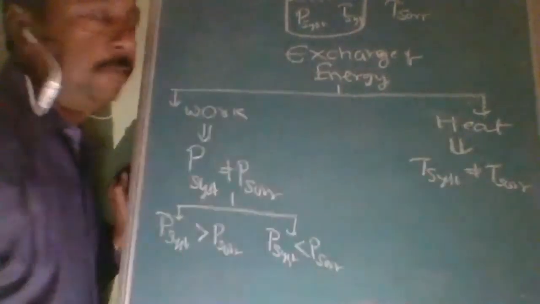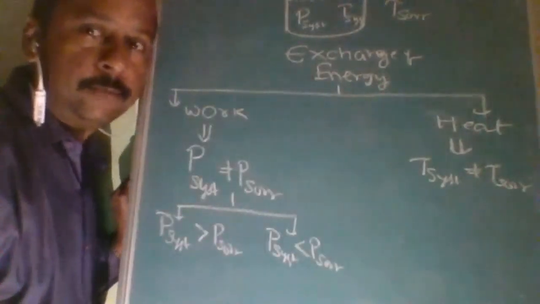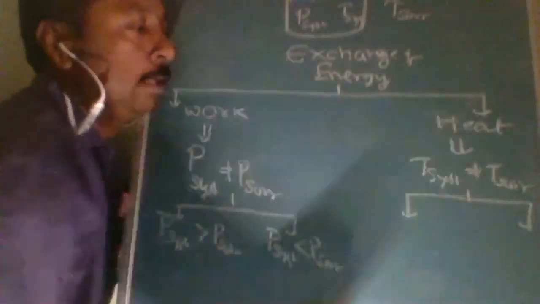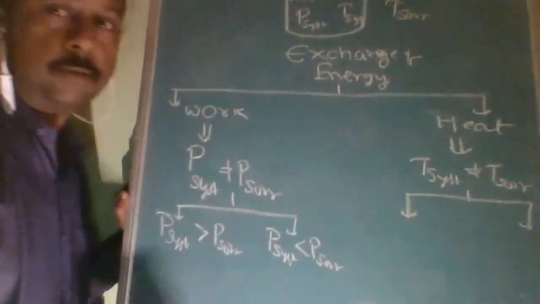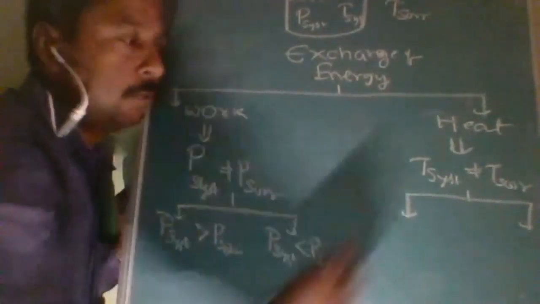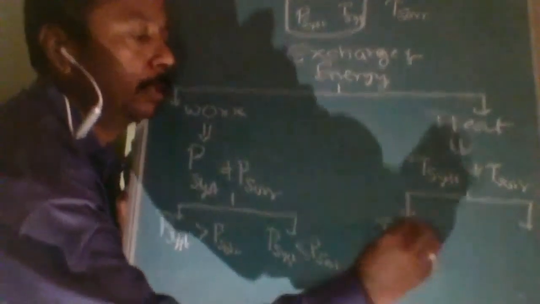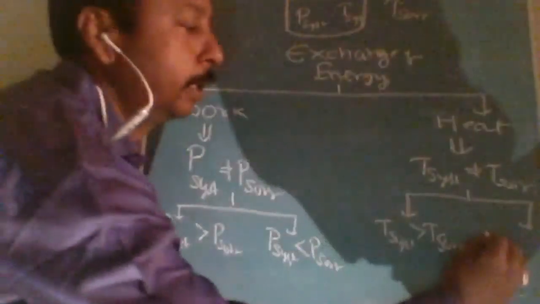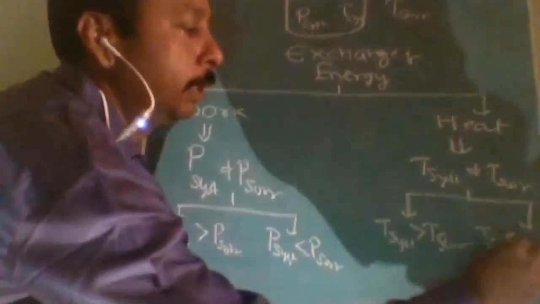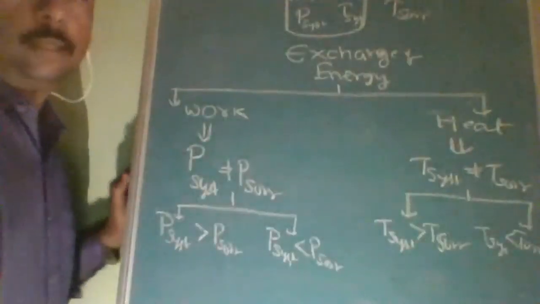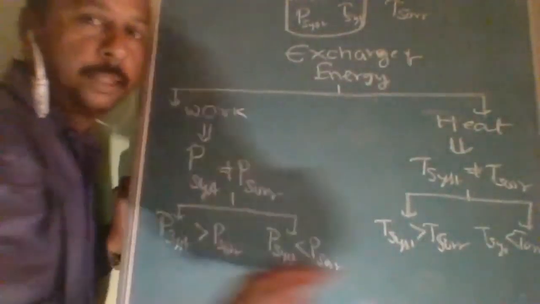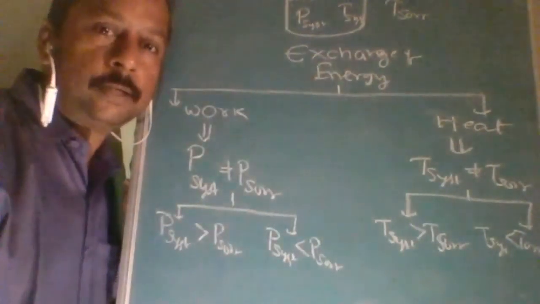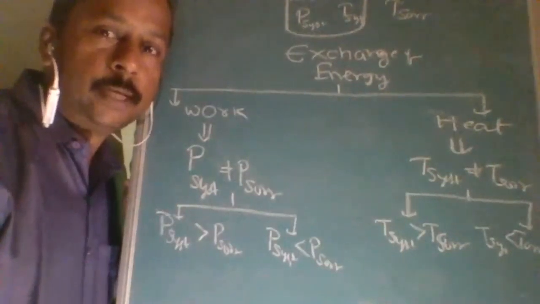When the energy transference takes place in the form of heat, a similar condition applies: T system is not equal to T surrounding. Again, how many conditions will exist? Two conditions. T system greater than T surrounding, and another condition, T system less than T surrounding. So in total, how many conditions are we going to study? We are going to study four conditions of energy transference between the system and surrounding.